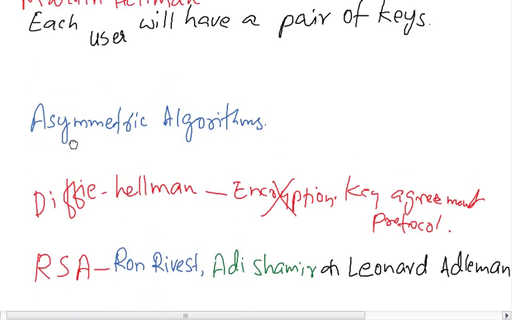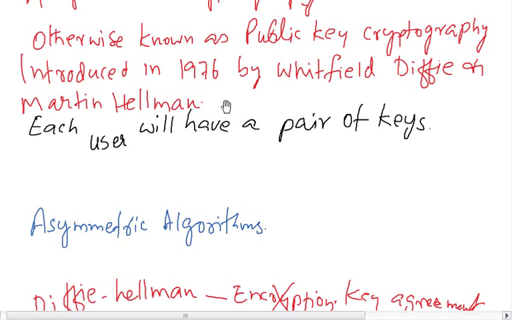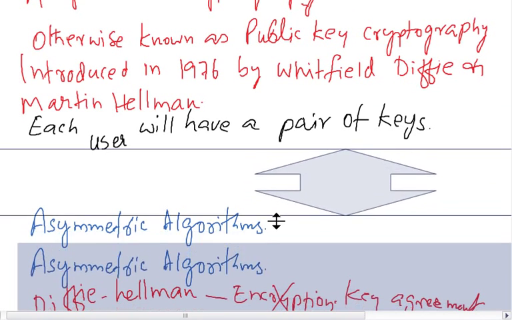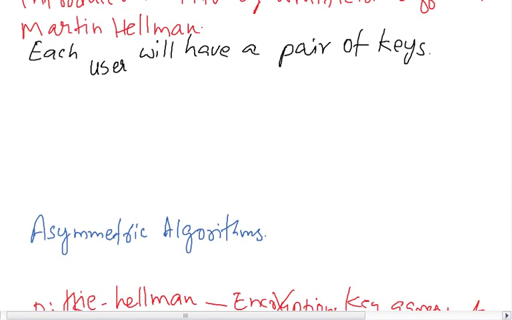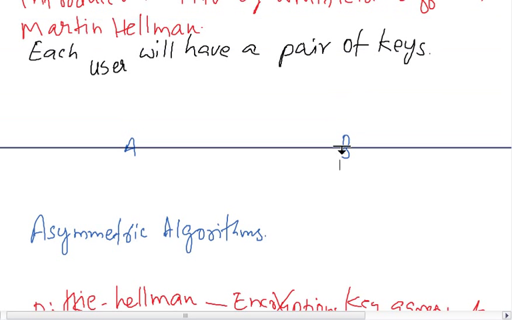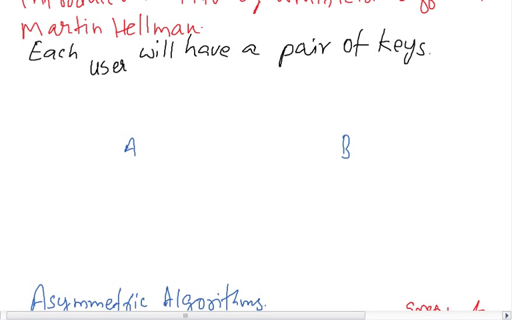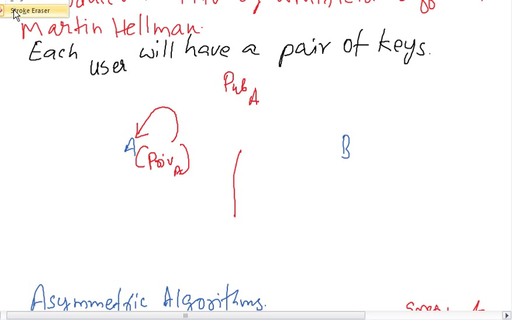Before going to the algorithms, let us understand what this key pair is. The key pair is a public key and a private key. Each user will have a public key and a private key. For example, A wants to talk to B, or they would like to do some secure communication. The public key of A can be given publicly to anyone, or it can be published in CAs, directories or even websites. This is my public key. And the private key of A will be with the owner. That should not be given to anyone else.